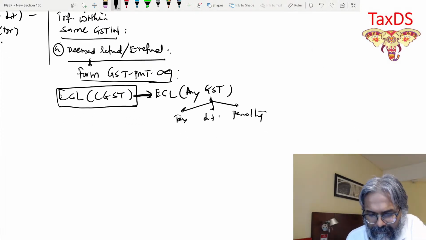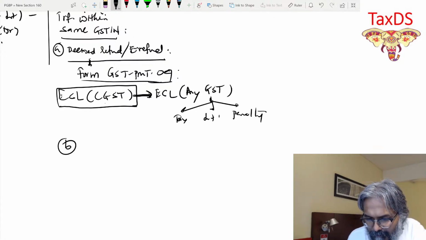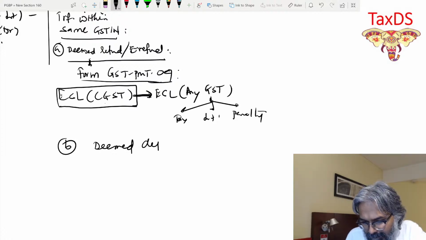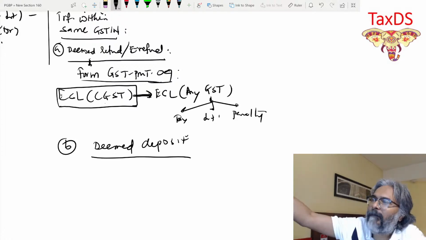So once that has been done, students, what will be the situation? First, there will be a deemed refund. First you need to refund that particular amount through that particular form. Thereafter, once the refund has been granted to you, that tax you have taken the refund of, there will be a deemed deposit in the account that you want to pay.